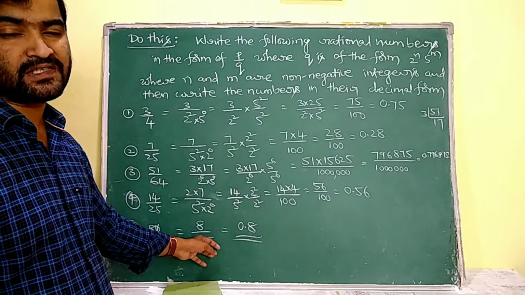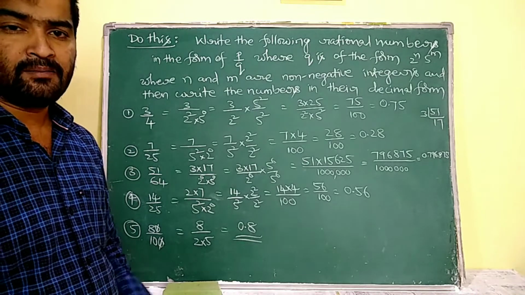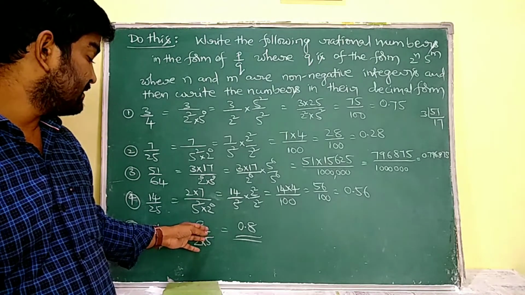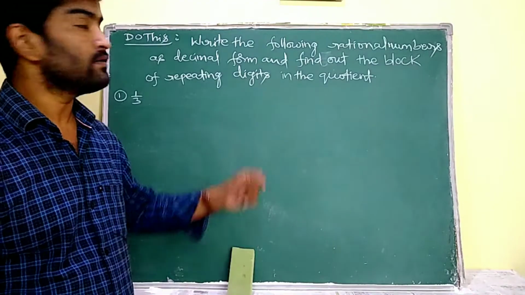The first question here is finished, and here the 2 and 5 are already paired. No need to multiply with anything. So 8 by 10 means 0.8. I hope you understand. Now do this.